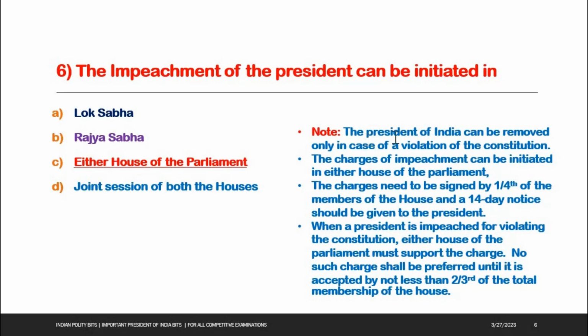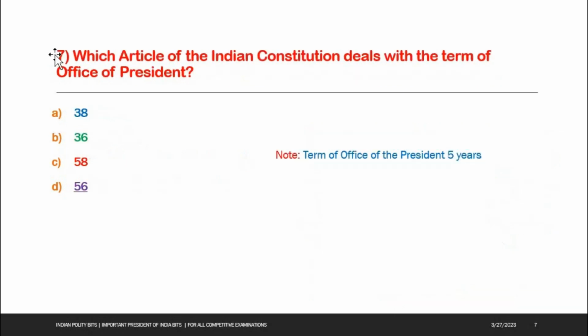Here see the note. The President of India can be removed only in case of a violation of the Constitution. The charges of impeachment can be initiated in either house of the parliament. The charges need to be signed by 1/4 of the members of the house, and a 14-day notice period should be given to the president. When a president is impeached for violating the constitution, either house of the parliament must support the charge. No such charge shall be preferred until it is accepted by not less than 2/3 of the total membership of the house. See the next one.